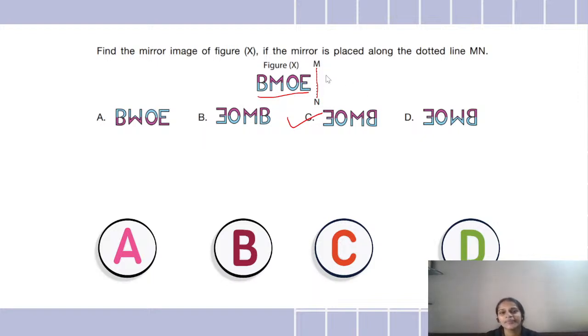We'll start with alphabet E, and alphabet E will be inverted, like this. O will remain as it is. M will become inverted like this, and B will be inverted. So this is the mirror image of these letters of figure X, which is option C, and all of you who have given the option C are absolutely correct. Good job, congratulations, wonderful.